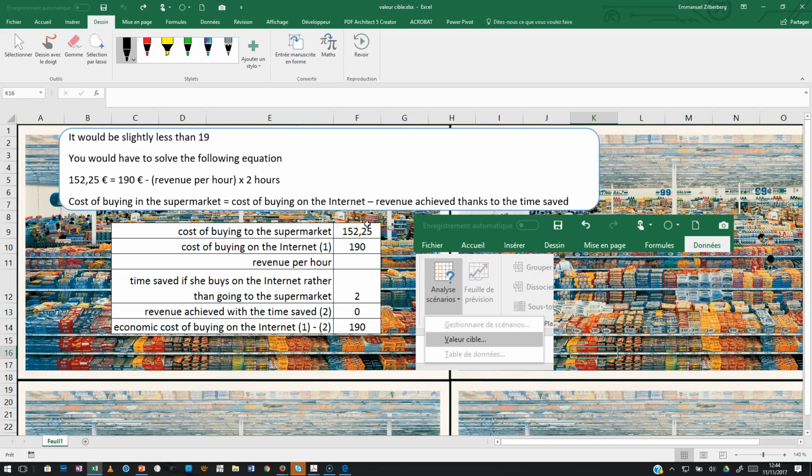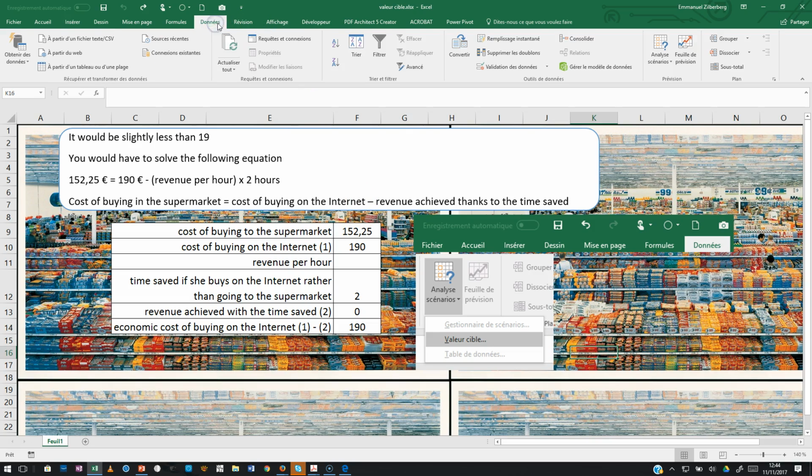And I can solve this equation with a functionality which is called the goal seek. In French it's valeur cible, and it's part of the data menu, and there's something which in French is called scenario analysis, but in English it's called the what if analysis. And this valeur cible in French, as I said, is in English goal seek.